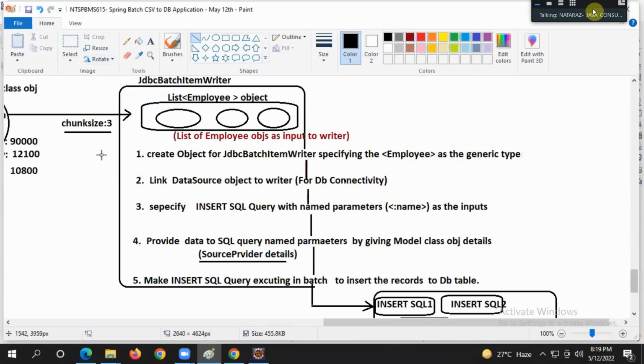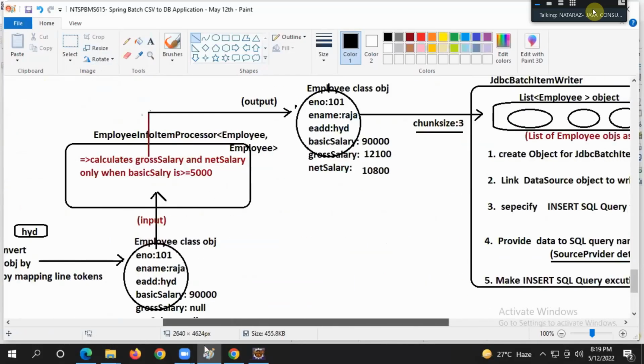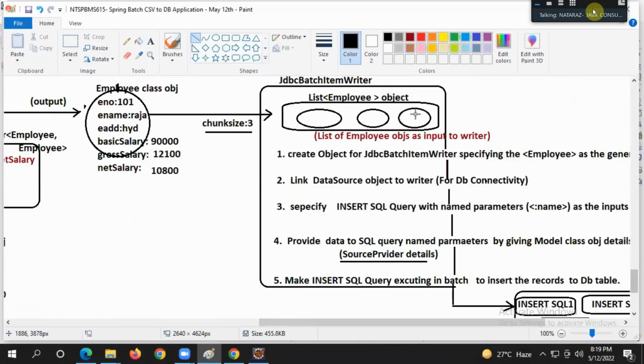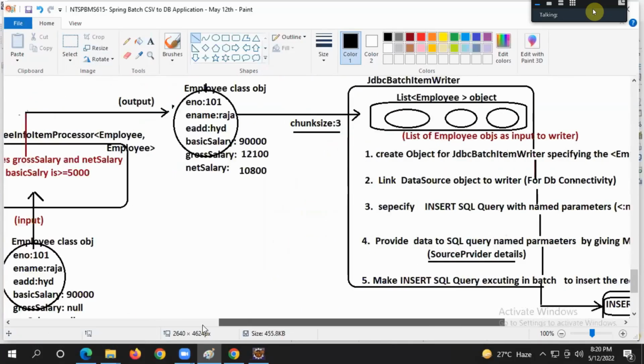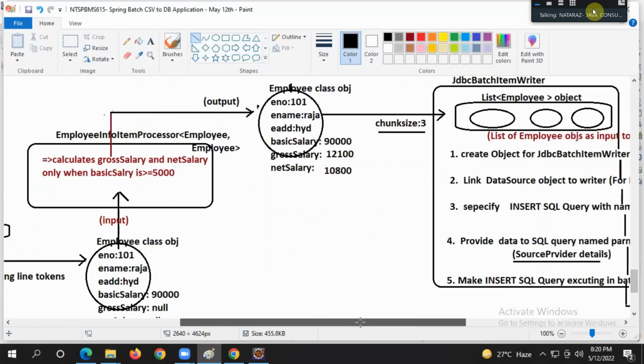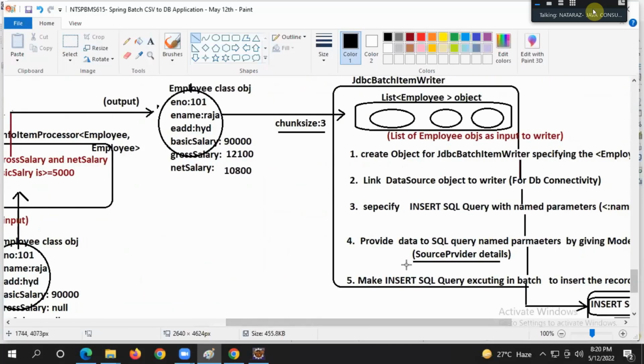A lot of analysis is required. It is not that easy to draw these diagrams like this. I got into the internals and analyzed. It gives output like this, but because of chunk size 3, the writer gets a list of employee objects. Each read gives one employee object as input, each processing gives one employee object as output. So chunk size 3 means 3 employee objects in the list collection.